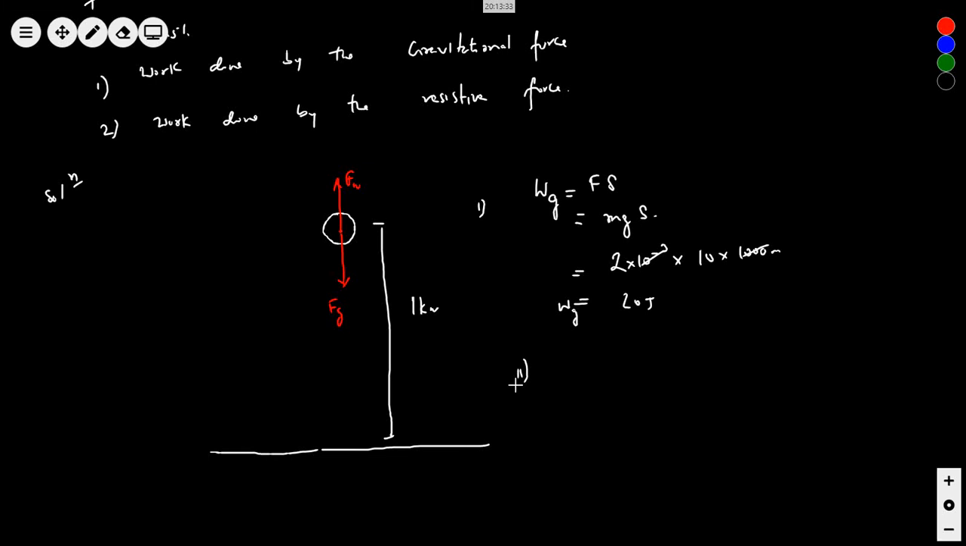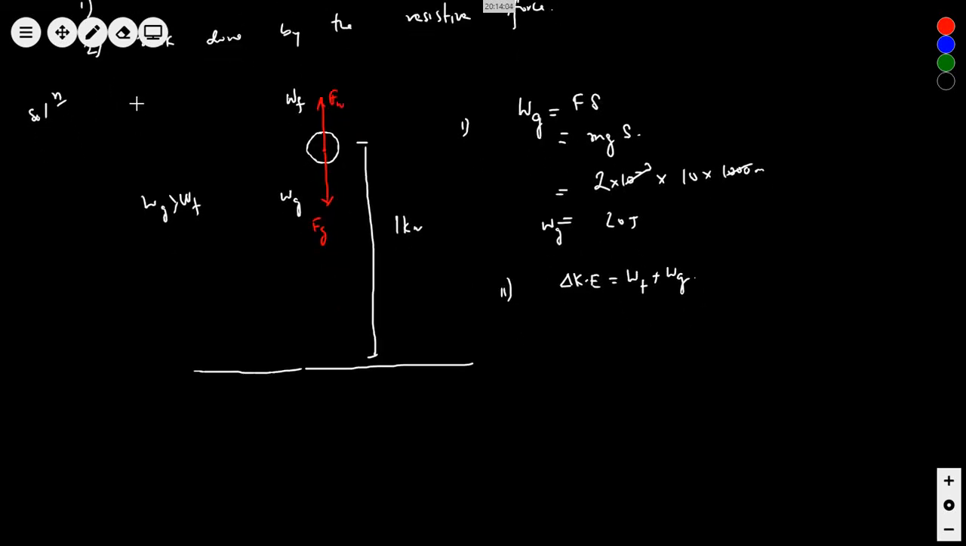What about number 2? Look here. There is the work done by the resistive force, and this is the work done by the gravitational force. Definitely Wg is greater than Wf. That's why it is falling down. So then can I write delta kinetic energy is equal to Wf plus Wg? Whether it comes negative or not, we'll see later. The total work done will be this only.